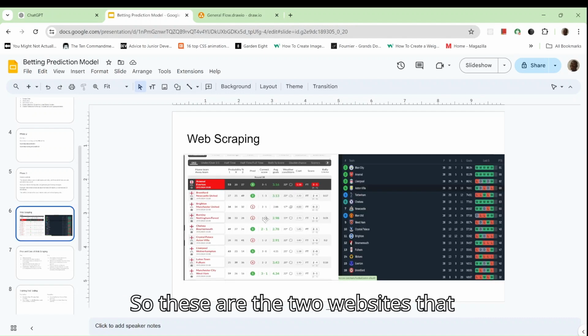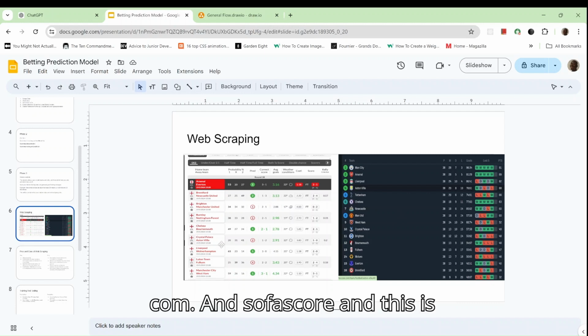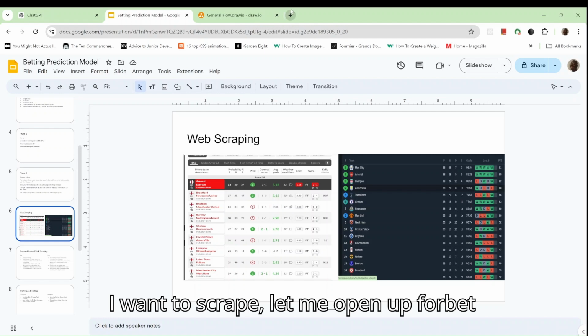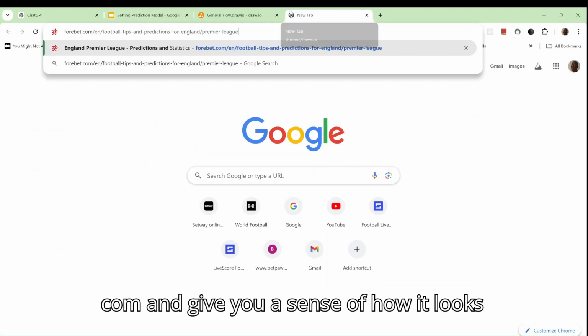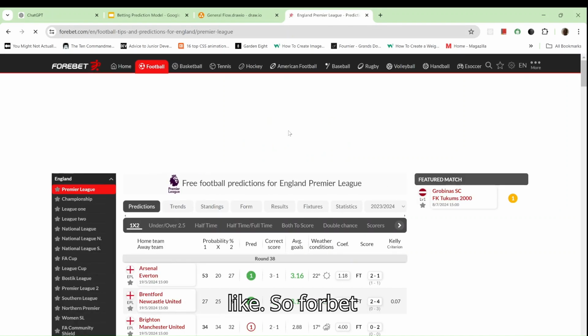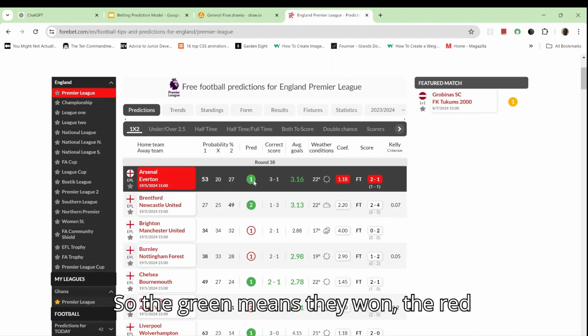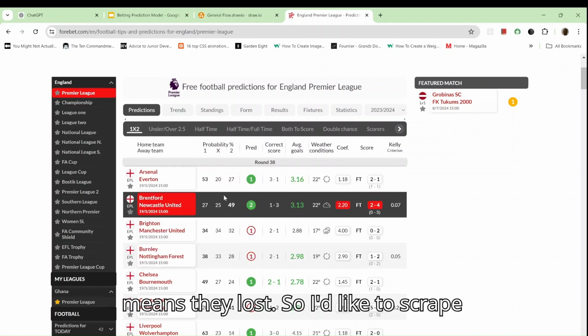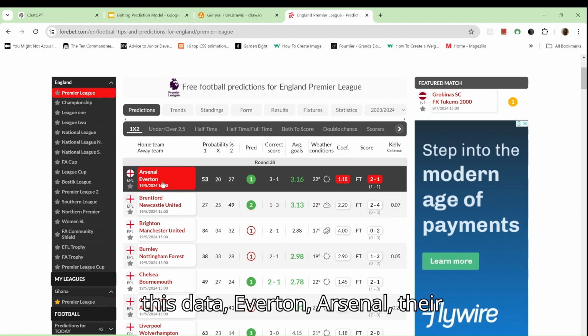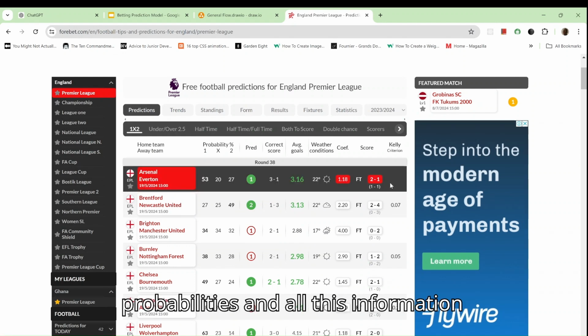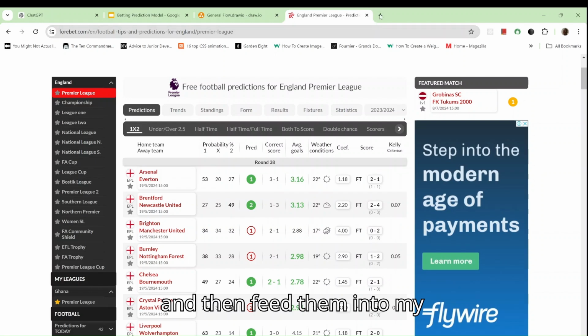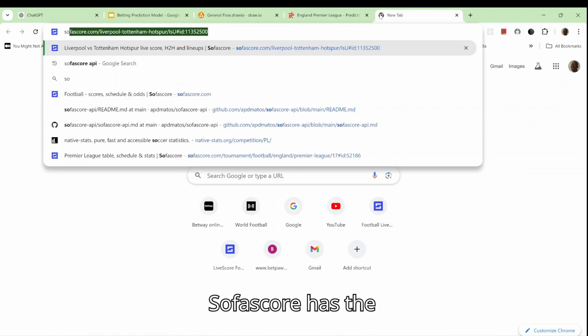Okay, so these are the two websites that I'll be working on, forebet.com and Sofascore. This is the particular data that I want to scrape. Let me open up forebet.com and give you a sense of how it looks. Forebet.com has predictions, and the green means they won, the red means they lost. I would like to scrape this data, Everton, Arsenal, their probability, and all this information, and then feed it into my model.